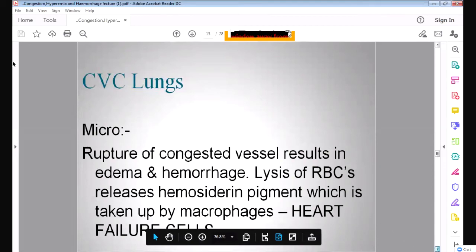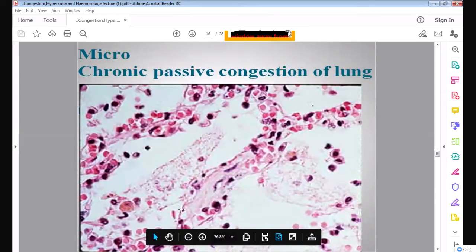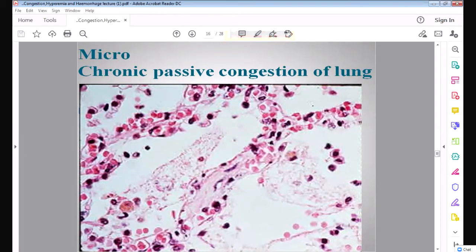So here you can see this is the diagram. These are the alveoli, and these are the blood vessels in the wall of the alveoli. They are congested, so you can see a lot of RBC. If the blood vessels are congested too much, what will happen? The RBC will be released into the alveoli, and they will be taken up by the macrophages, and they will have the pigment hemosiderin.